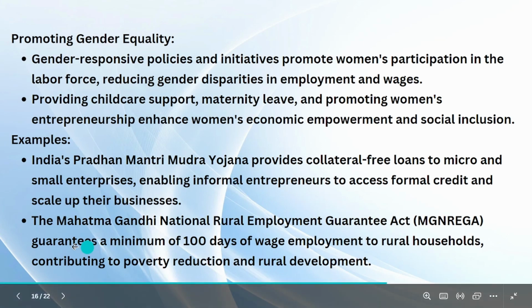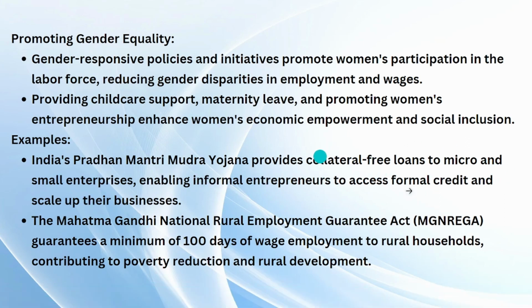Examples are, there are two examples. MNREGA, we already discussed. Mahatma Gandhi National Rural Employment Guarantee Act guarantees a minimum of 100 days of employment to rural households, contributing to poverty reduction and rural development. India's Pradhan Mantri Mudra Yojana provides collateral-free loans to micro and small enterprises.